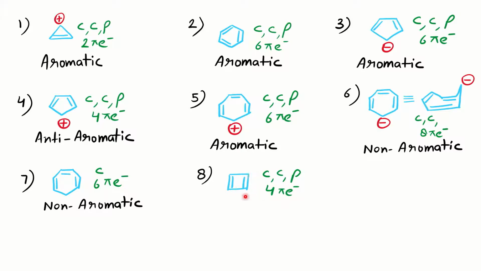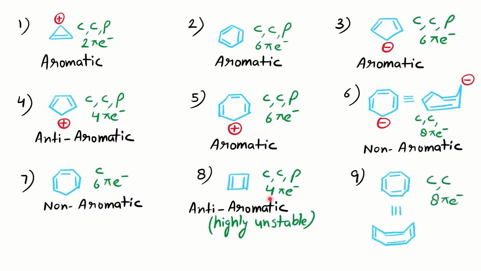This problem is a typical example of anti-aromaticity. The molecule is cyclic, it is having complete conjugation, it is planar, all sp2 hybridized, and how many pi electrons? Total 4 pi electrons are there. So 4 pi electrons means it is anti-aromatic. It is highly unstable, meaning it doesn't exist in this form. It may react with another molecule of this same cyclobutadiene and form the dimer.